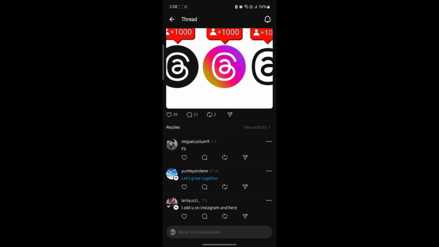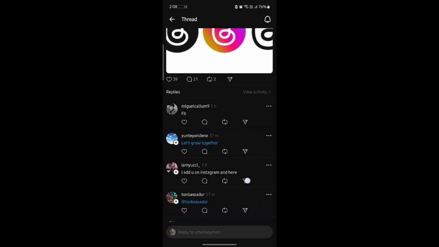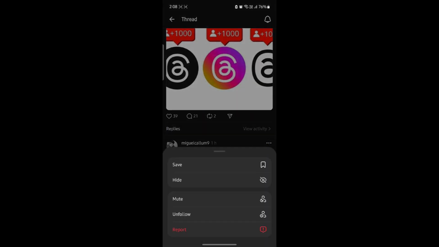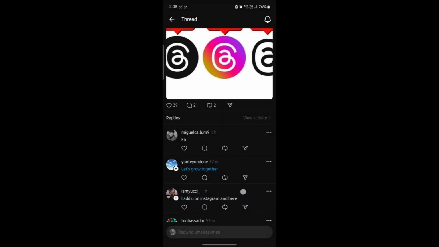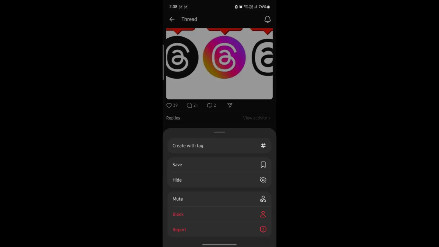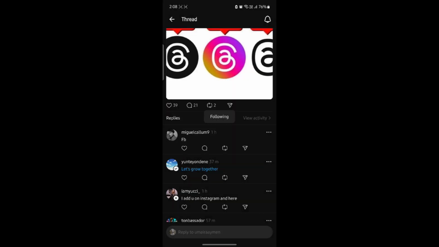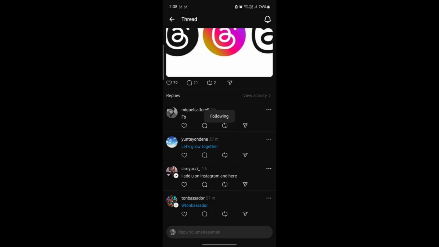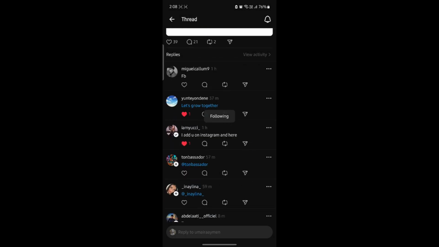Scroll a bit down. You can see that there are a lot of people wanting to connect with you. Go ahead and click on this and you can click follow. So you can click follow by just clicking on this plus button. Click follow and follow everybody who is commenting on such kind of post and share love with them.